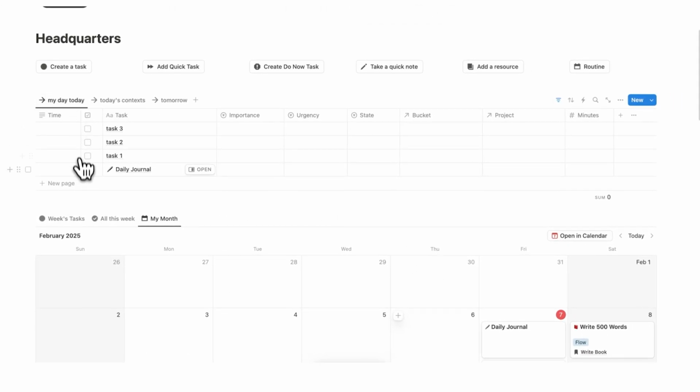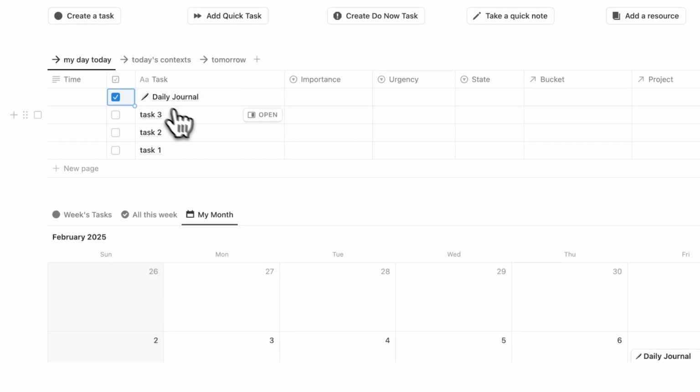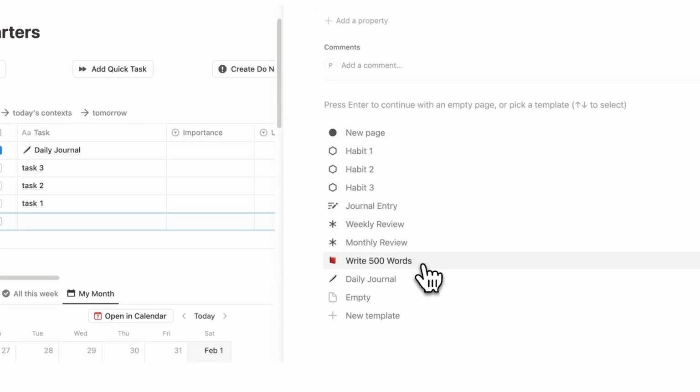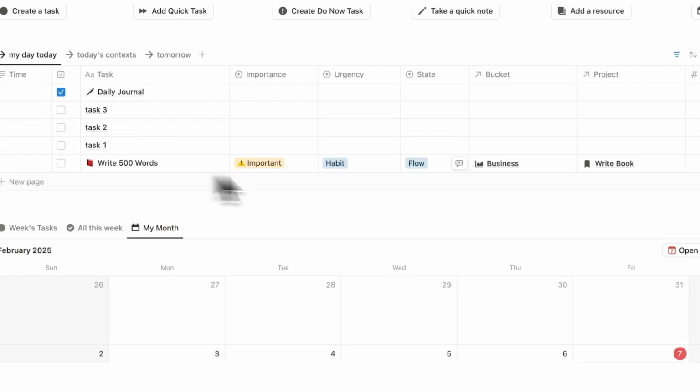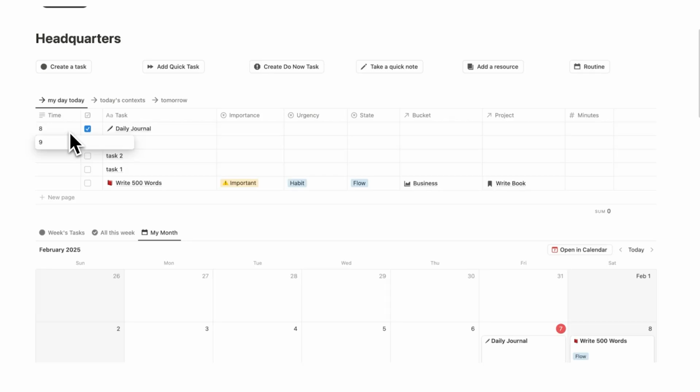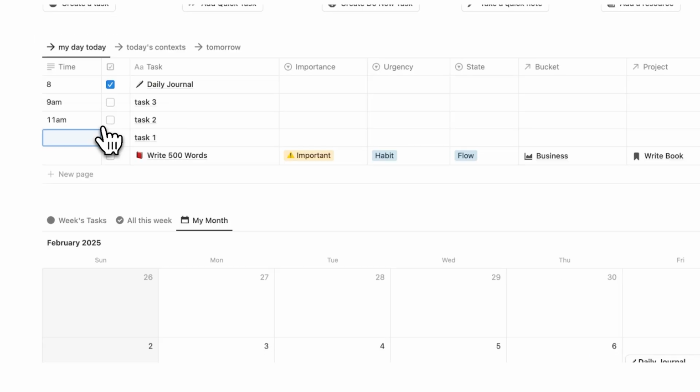So here, under my day-to-day, I can see all of the tasks that I have to do. Now, let's say I was a good boy, and in the morning I did my daily journaling. Now, after that, I have task 1, task 2, and task 3. And of course, I have to add my write 500 words. So I need to find a time to do all of this stuff. So I'll time block. I'll say I did this at 8 a.m. This is at 9 a.m. This is at 11 a.m. This is at 12. And this is at 5 p.m.